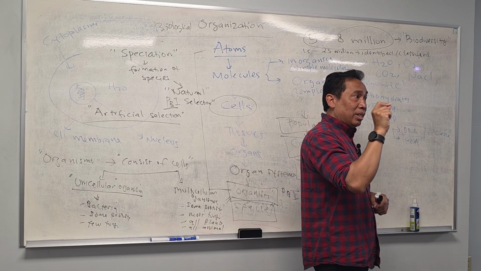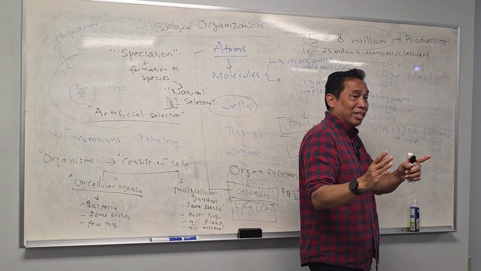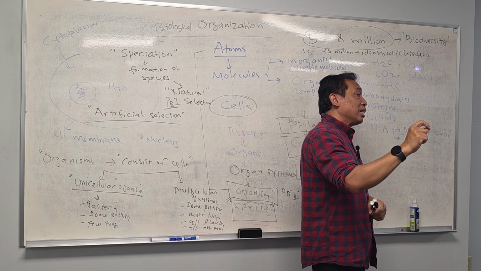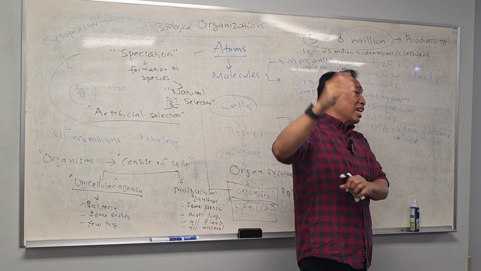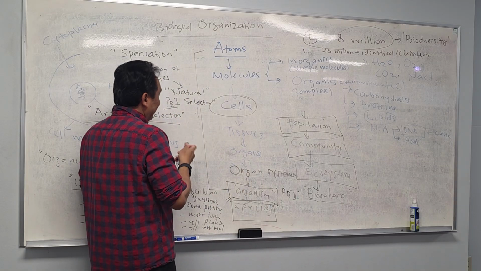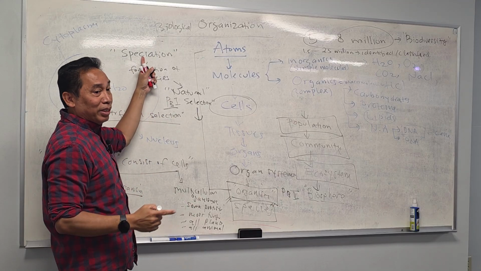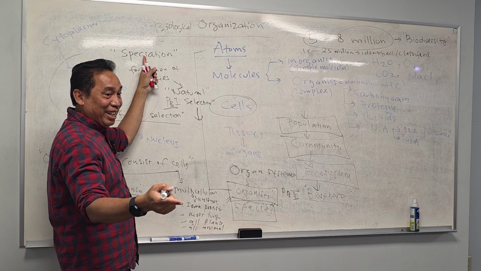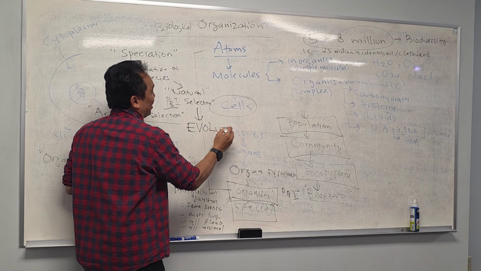If artificial selection works in a very short time with human intervention, then natural selection also works, but over a longer time. What do you call that longer-time process that creates these species? You already mentioned it before. Evolution. Here you go.